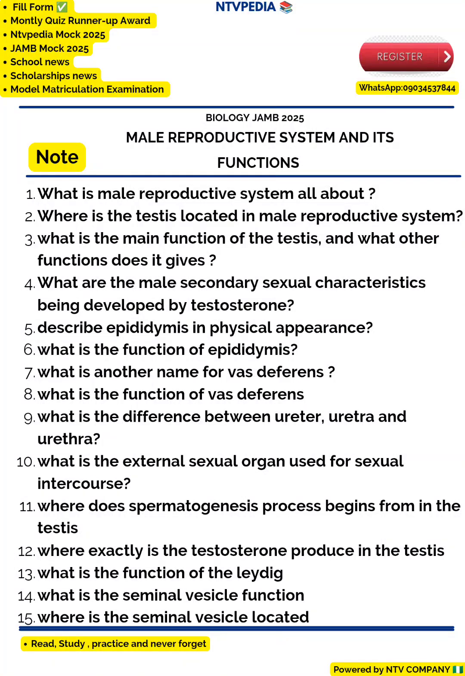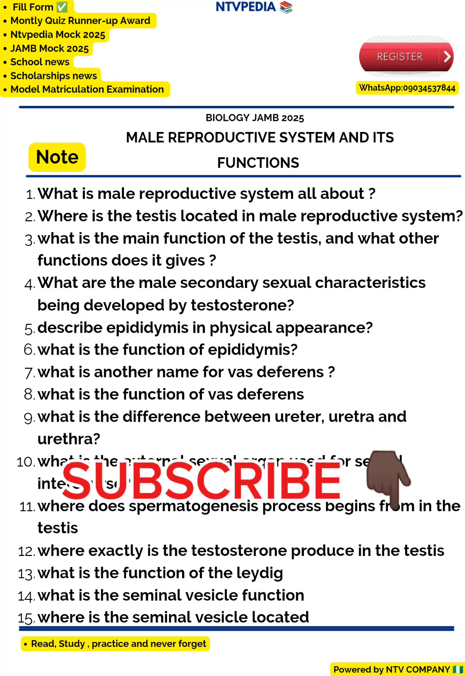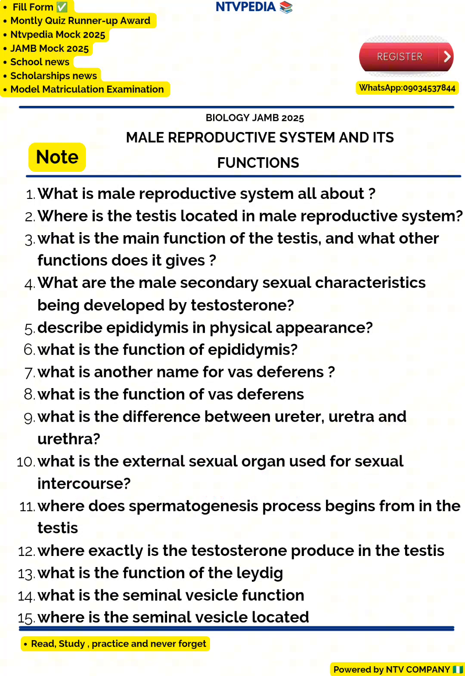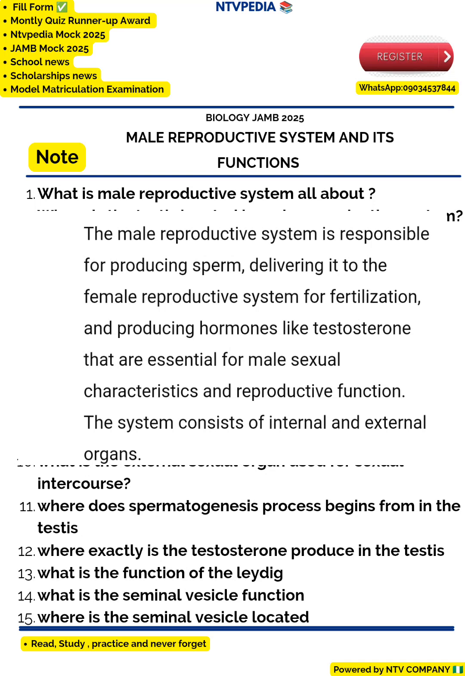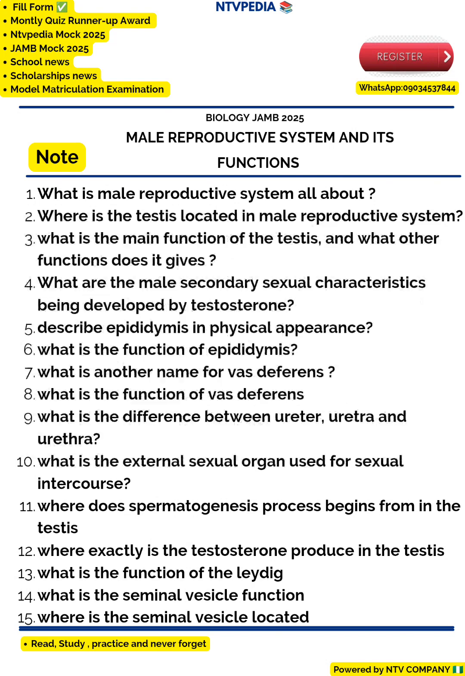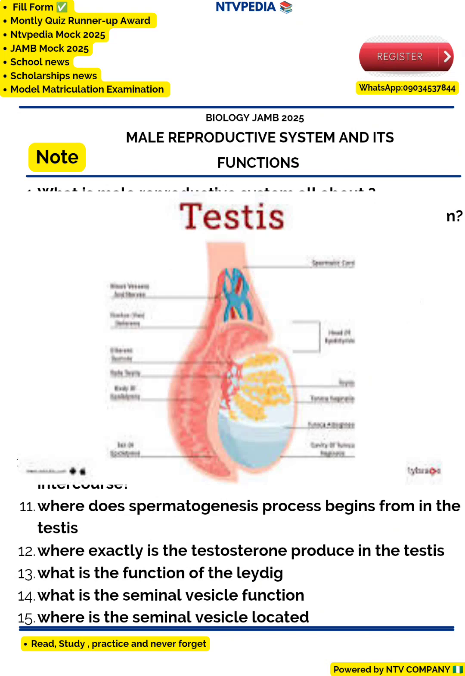We want to quickly give an explanation of the male reproductive system and its function. So we want to shed more light based on the questions on our screen. The first question is, what is the male reproductive system all about? Whenever I'm talking about the male reproductive system, we are talking about different organs that are responsible for reproduction. So that combines together to form a system. These organs we are going to be checking on include the testes, the epididymis, the vas deferens, the glands, and lots more.